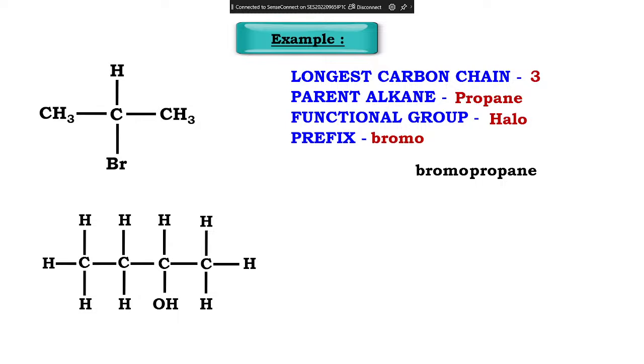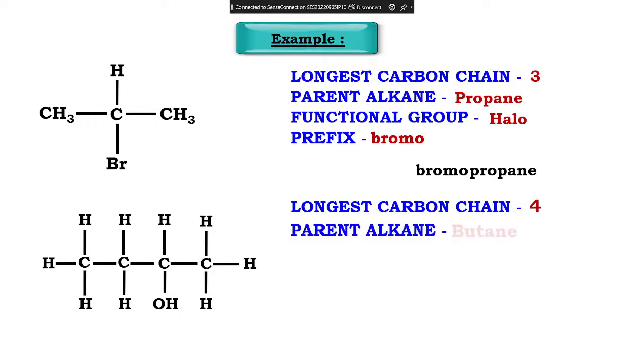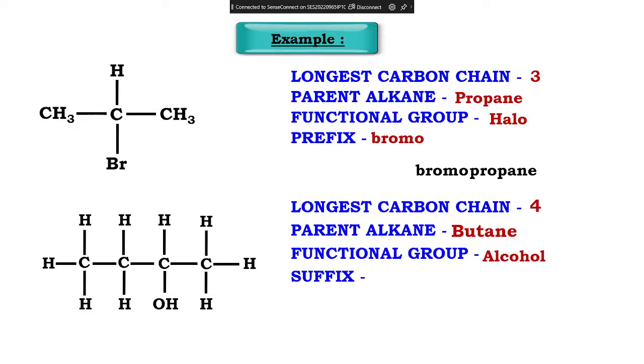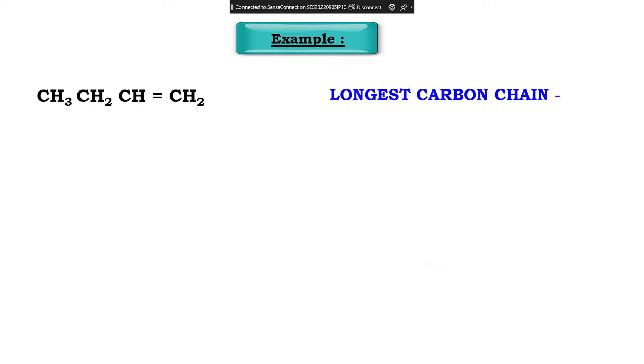Is it right? So the longest chain I am going to select has 4 carbons. The parent alkane will be butane because of 4 carbons. The functional group is alcohol. So the suffix will be what? OL. So butane will become butanol. Is it right? The answer is butanol. That's it. Now tell me for this.